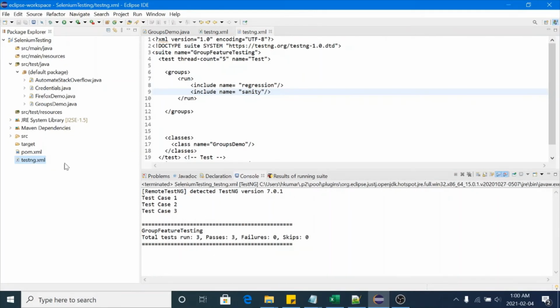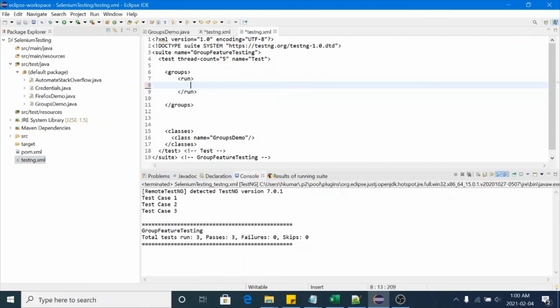Okay. So let's try exclude now. If I use exclude here, name is equal to sanity. Sorry, I forgot to put the ending tag. Okay, so we are now using exclude.